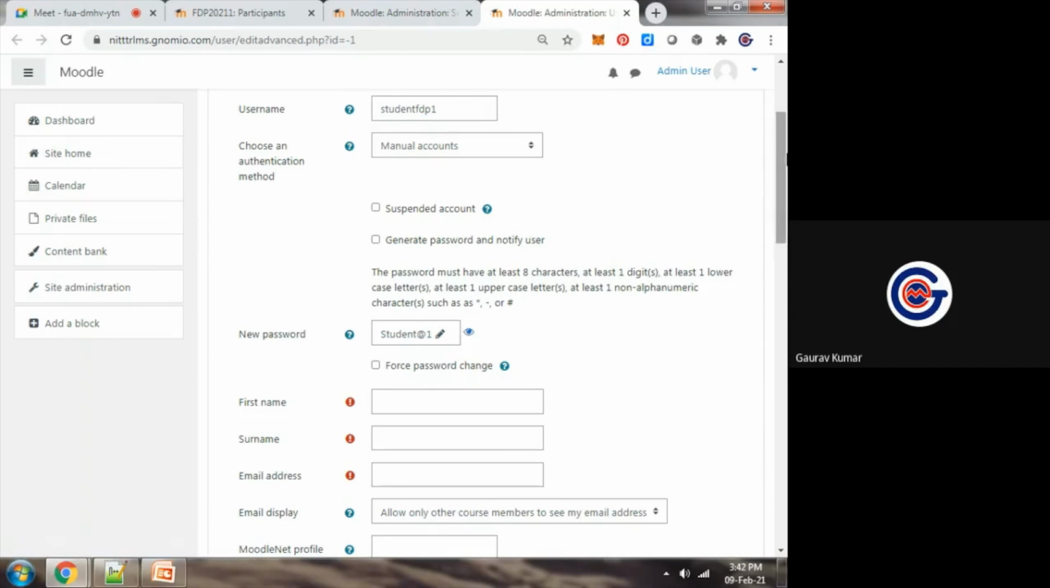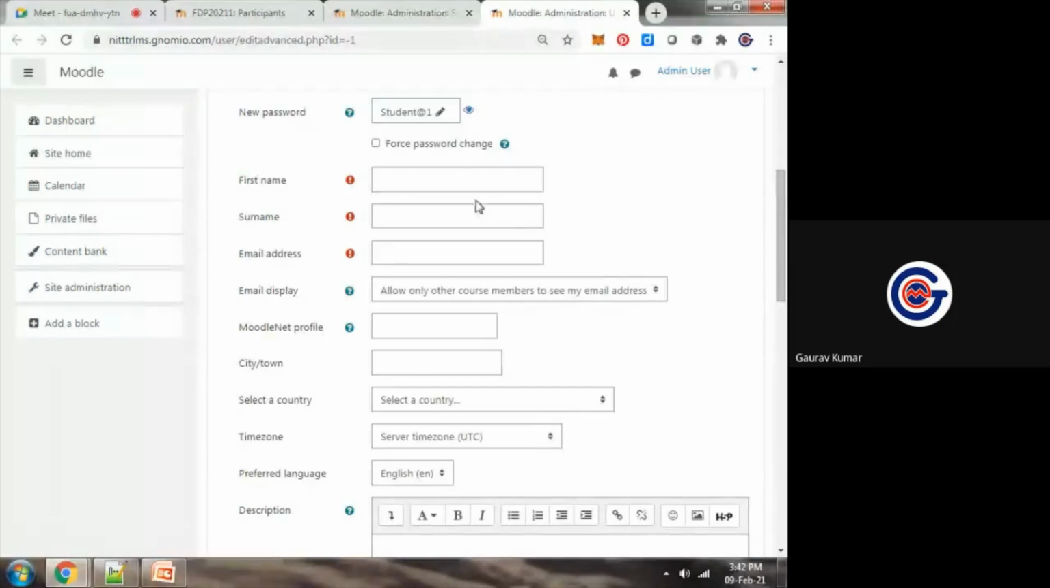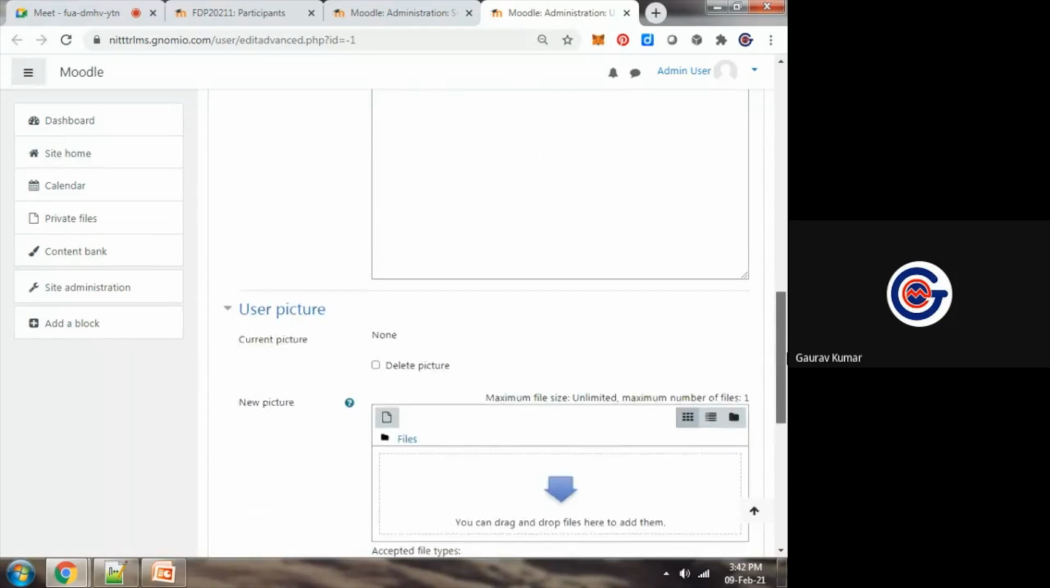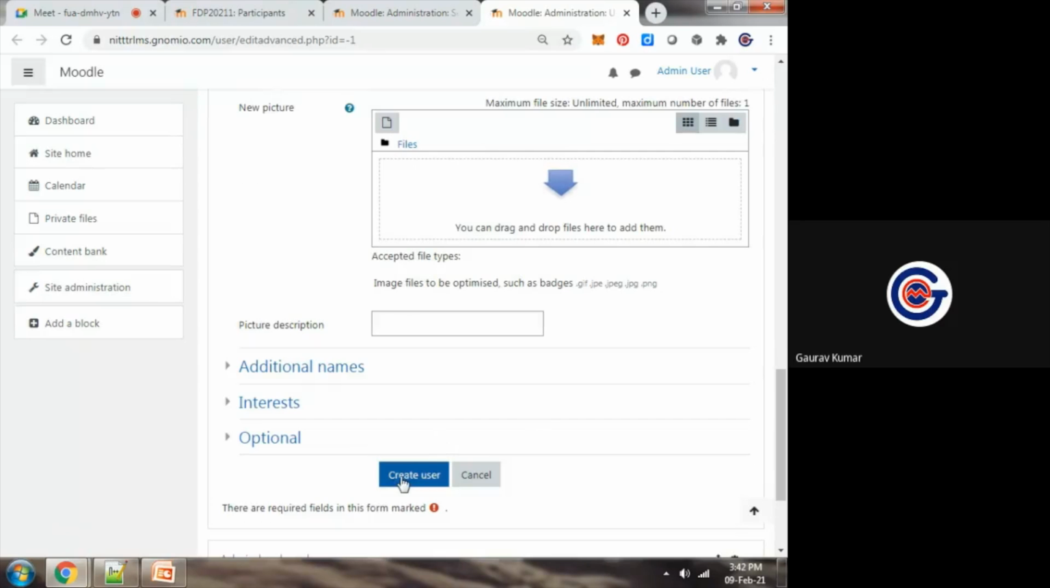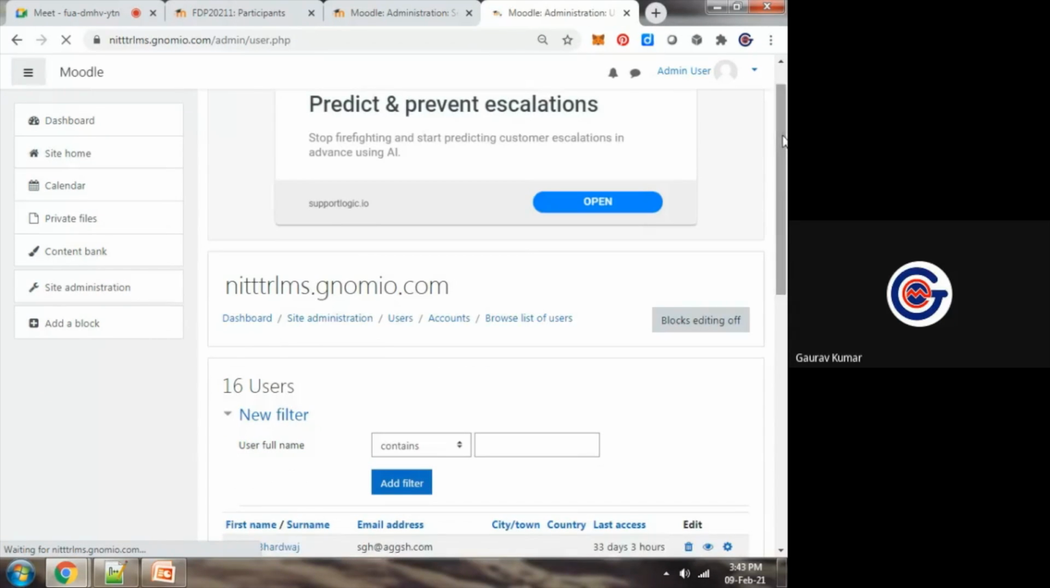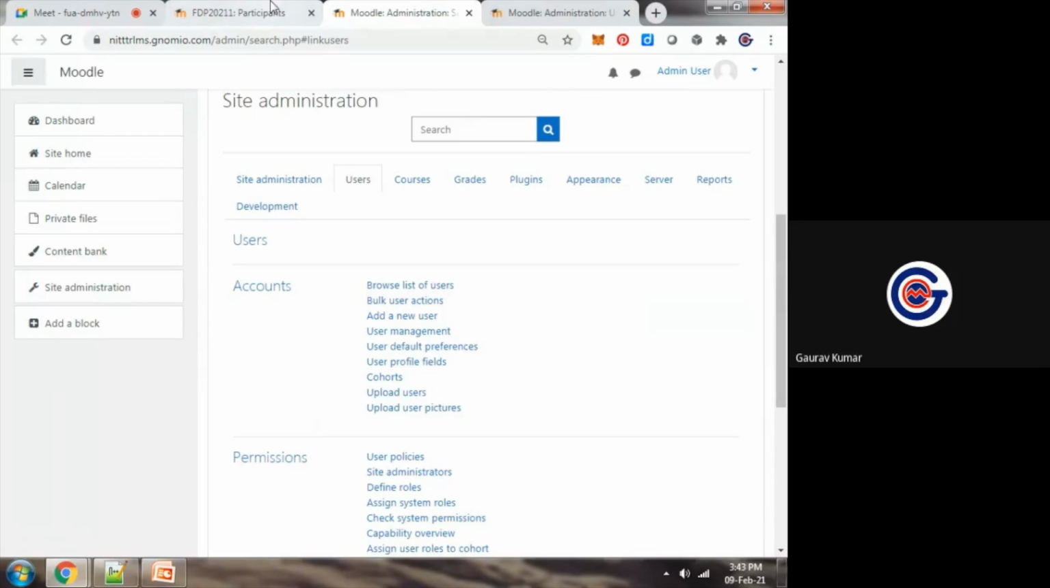This is the password, and what is the username? Okay, FDP blended learning. Whatever it is, simply just for demonstration. I'm using it just for demonstration. So one, I can upload the image of user. I can upload the image of student. Okay, other details can also be put here. Now this user is created. Now we have created the user.